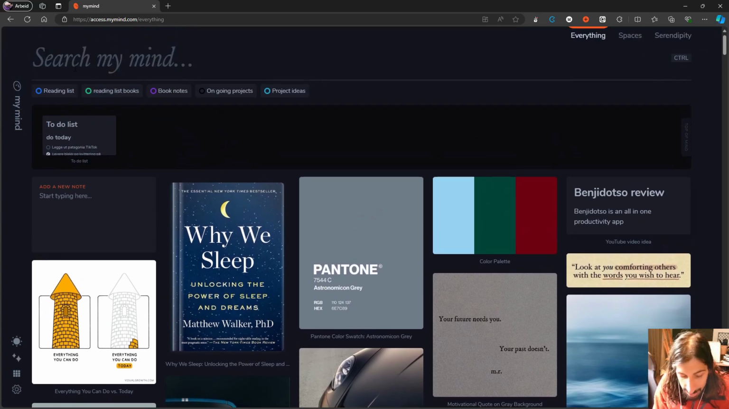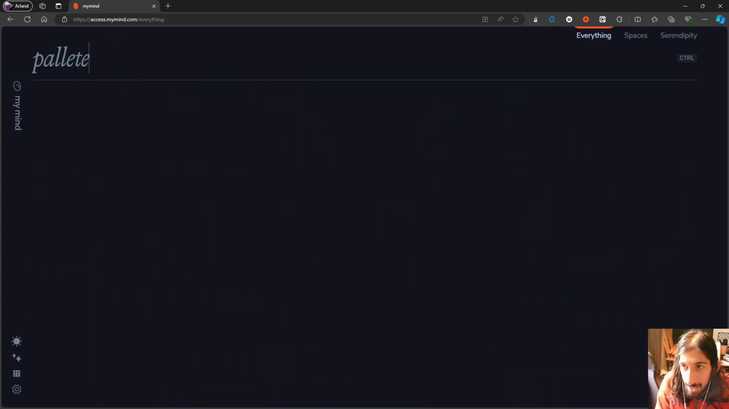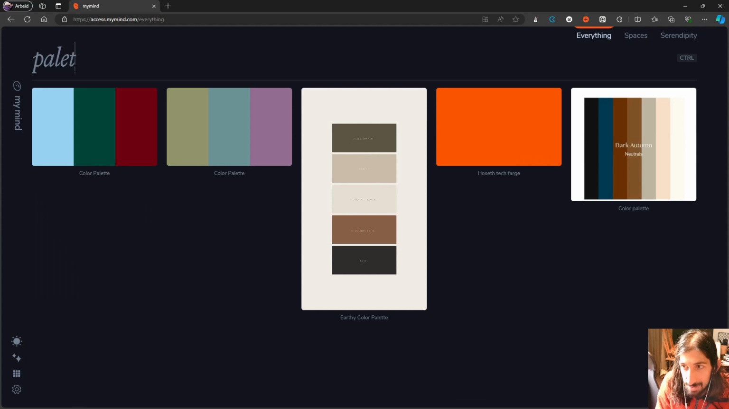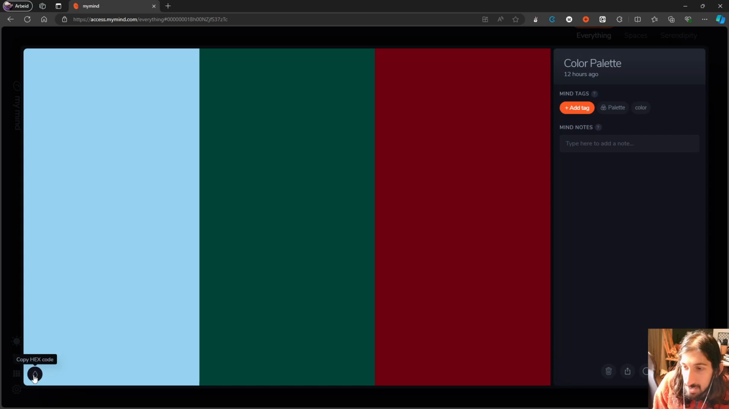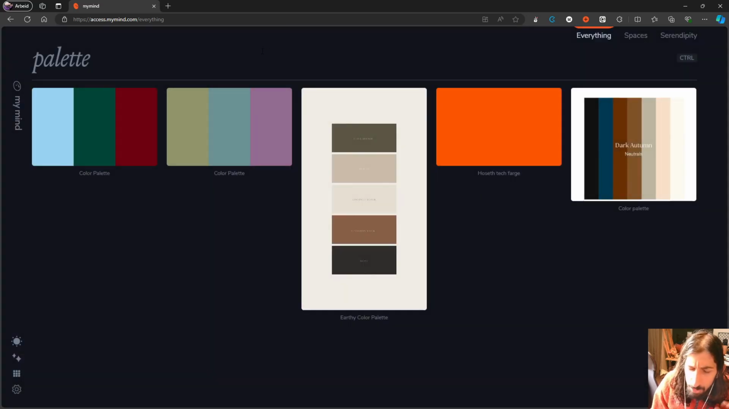So let's see, say I'm looking for a color palette. Let's try and spell that right. And here I will get all of the different color palettes I've saved. I can jump into one of these and I can actually copy the hex codes of each one of these, which is great whenever I'm sitting and designing for multiple different brands.